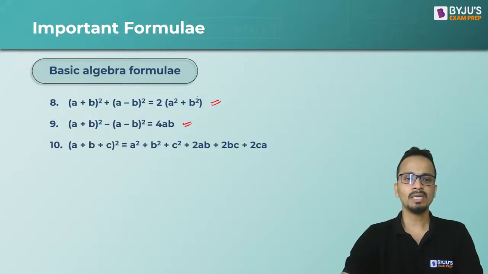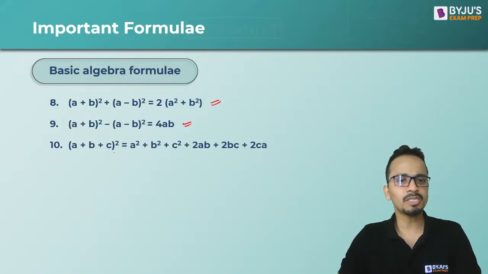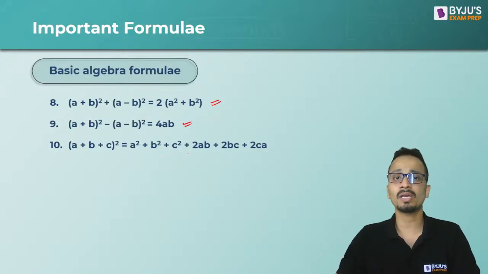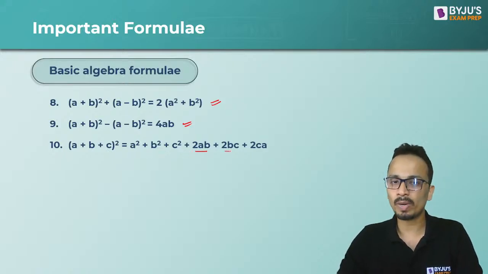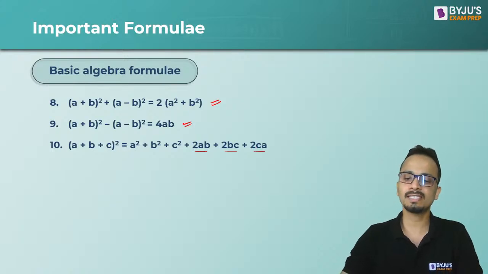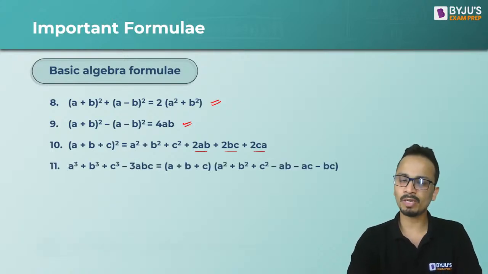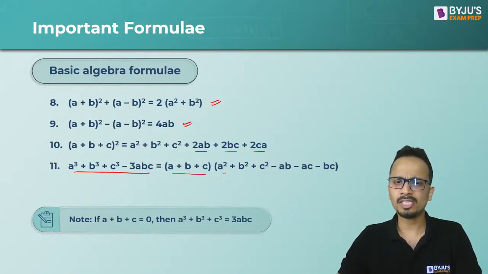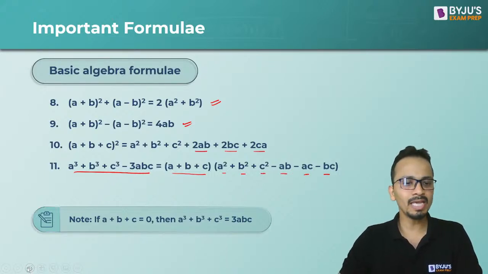All right. Now the 10th formula, a plus b plus c whole square, is equal to a square plus b square plus c square plus twice of ab, twice of bc, twice of ca. The next formula is based on cubes. So a cube plus b cube plus c cube minus 3abc will be a plus b plus c multiplied by a square plus b square plus c square minus ab minus ac minus bc.